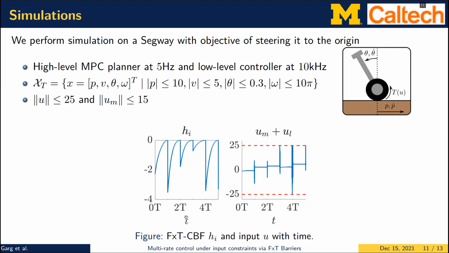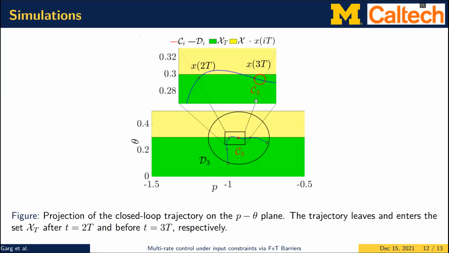As we can see, within the time T, the barrier function goes to 0, guaranteeing that the system trajectories reach where they were supposed to reach in that time, and that the control input is also bounded, or it satisfies the given bound imposed on it. This figure illustrates the evolution of the system trajectories projected on the theta and phi plane. As we can see, the system trajectories might leave the set Xt, but they never leave the set X. They always remain inside that. So the set X is forward invariant, and they reach back the set Xt within the required time.